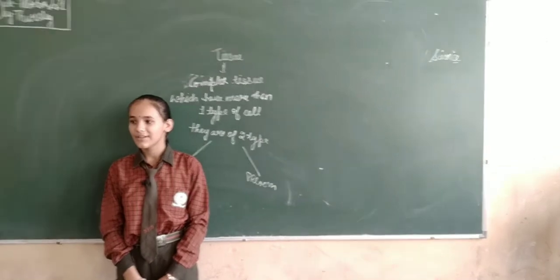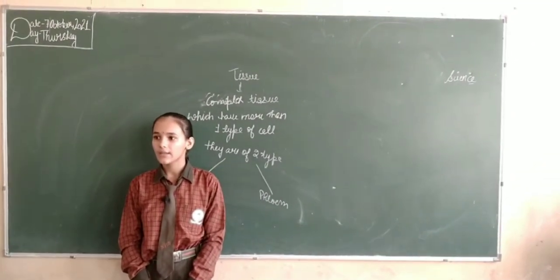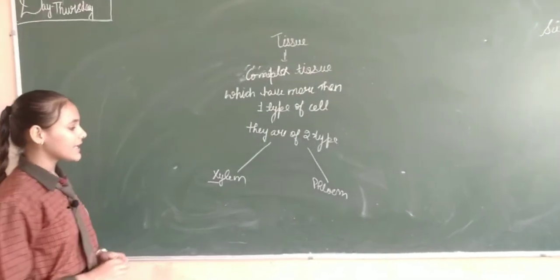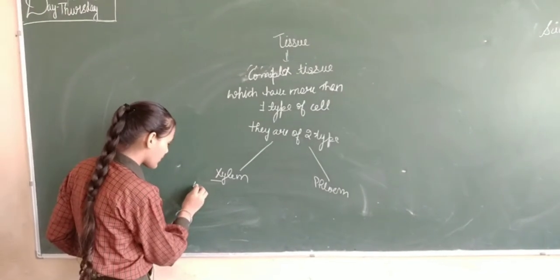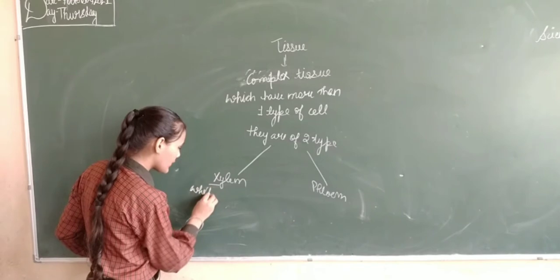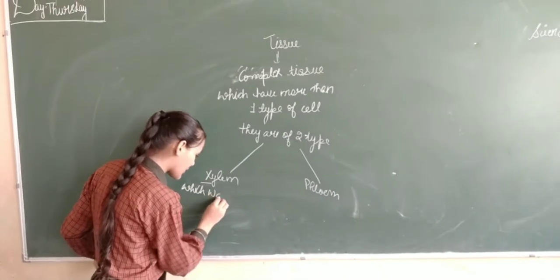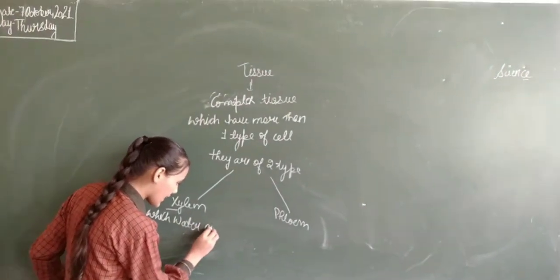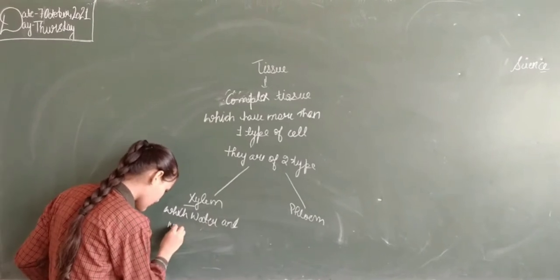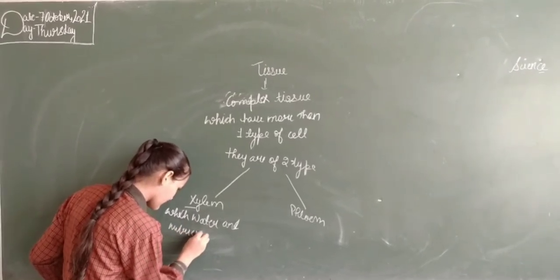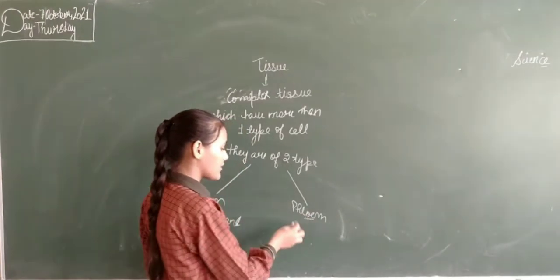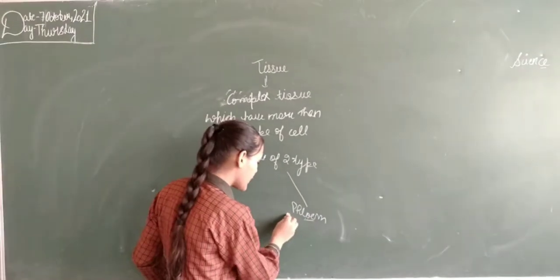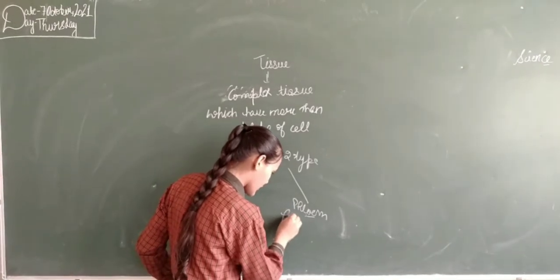Shagun, what are xylem? Xylem is the transportation system which provides water and nutrients to the plant body. Phloem is the transportation system which provides food to the whole plant body.